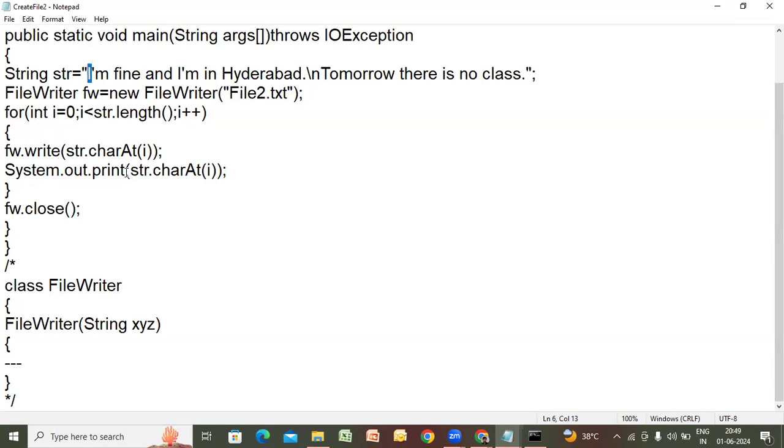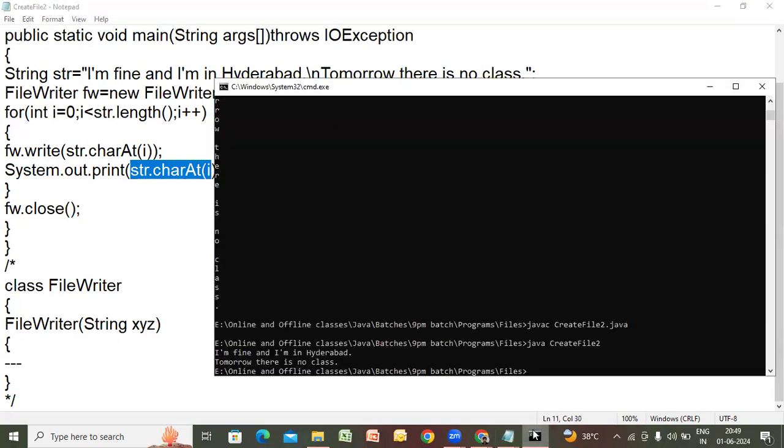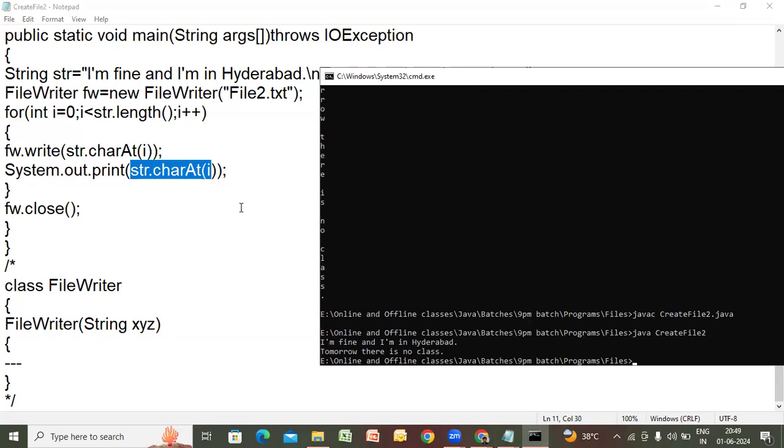Next, System.out.print, you are also displaying on the screen the character at position 0. That is I, and I is displayed. Then i will be incremented to 1, and 1 is tested again. 1 is less than 25, true, so again we get inside. The character at the first position is a single quote.